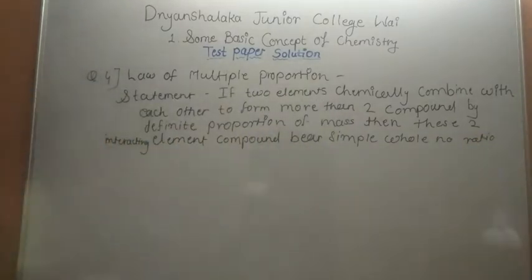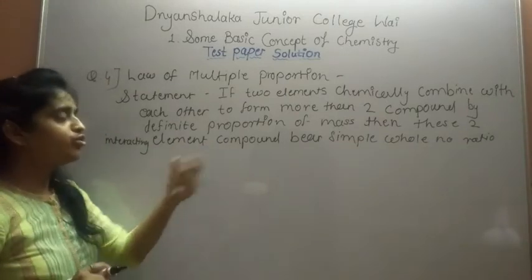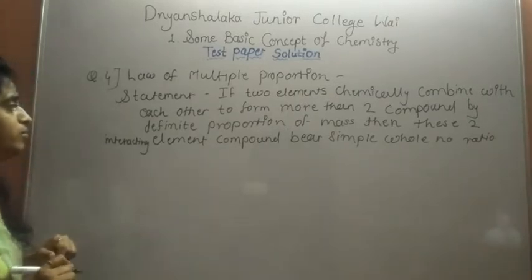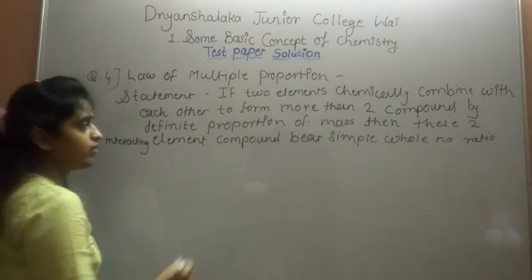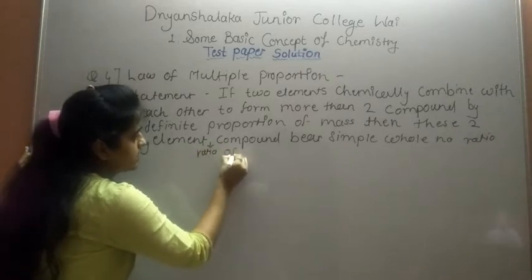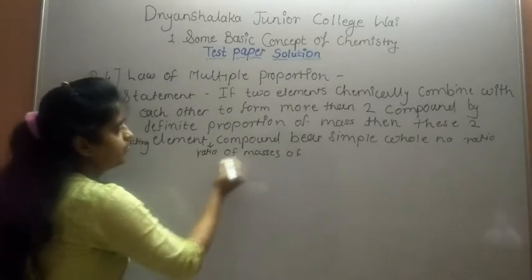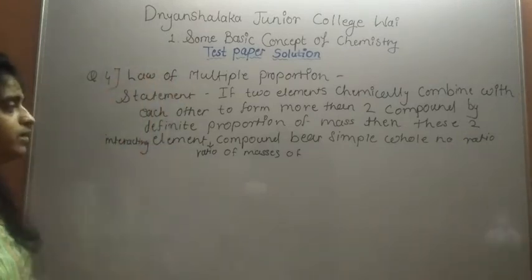First statement: if two elements chemically combine with each other to form more than one compound by definite proportion of mass, then the ratio of masses of one element that combine with a fixed mass of the other bears a simple whole number ratio. This is the statement of the law of multiple proportions.